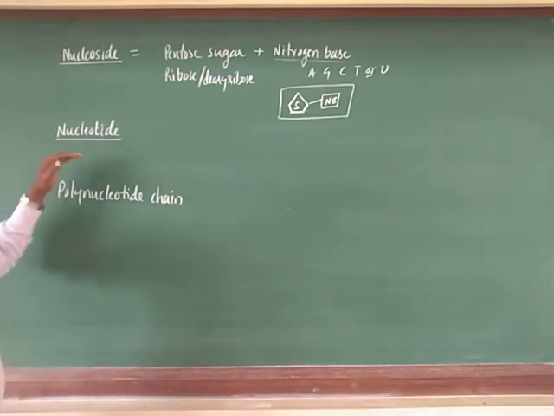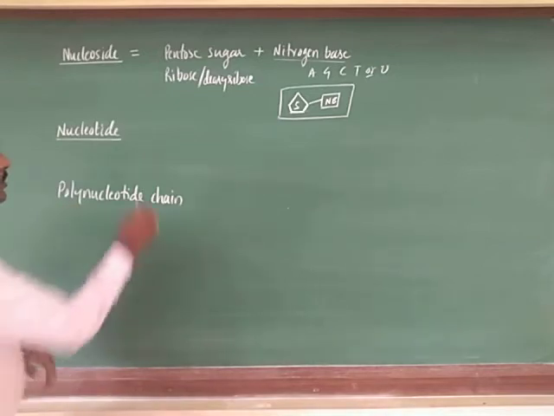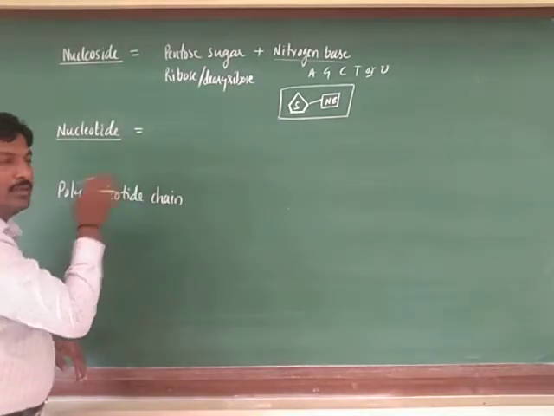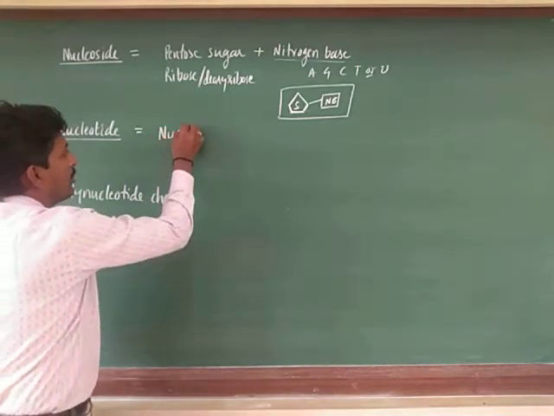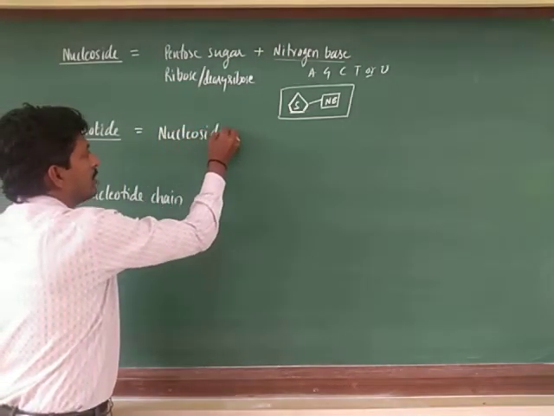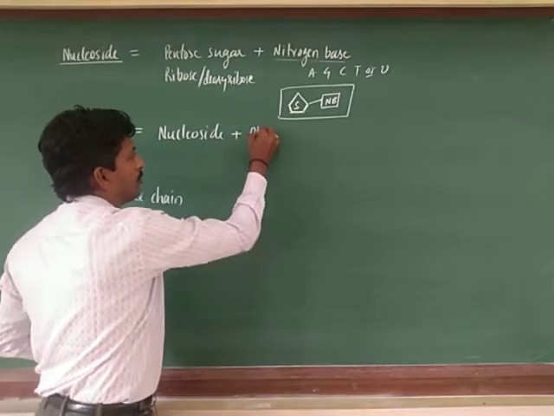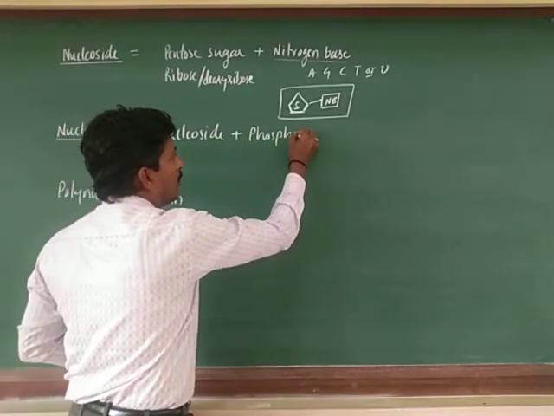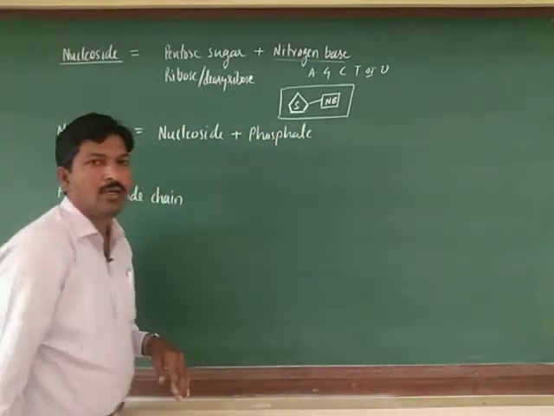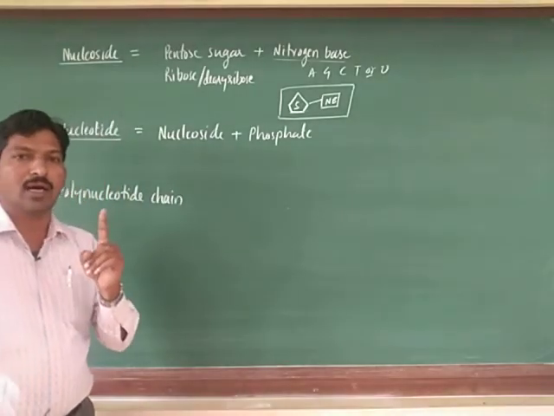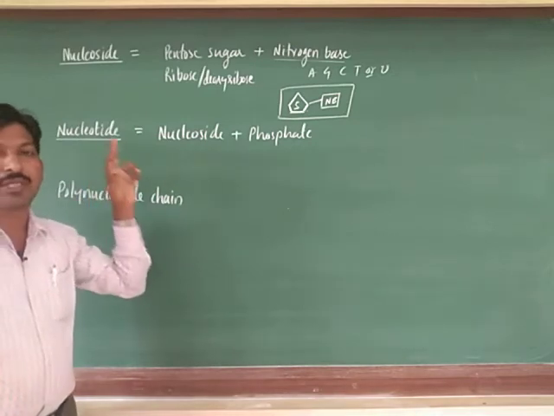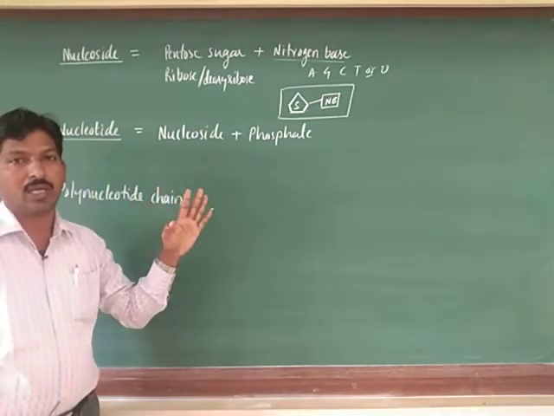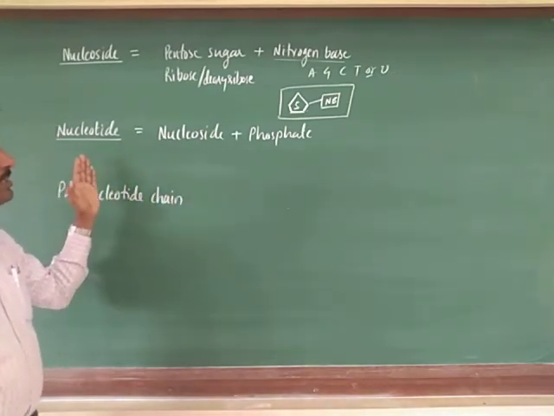Now you can take the nucleotide. What is a nucleotide? I will write it this way: nucleoside plus phosphate. Already you know nucleic acids are polymers of nucleotides.